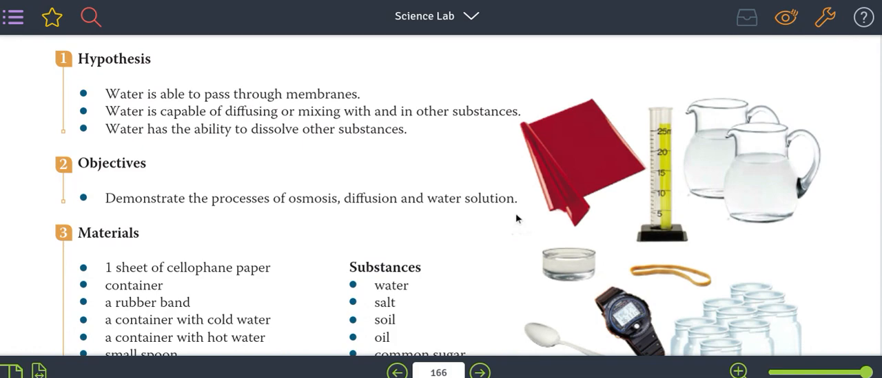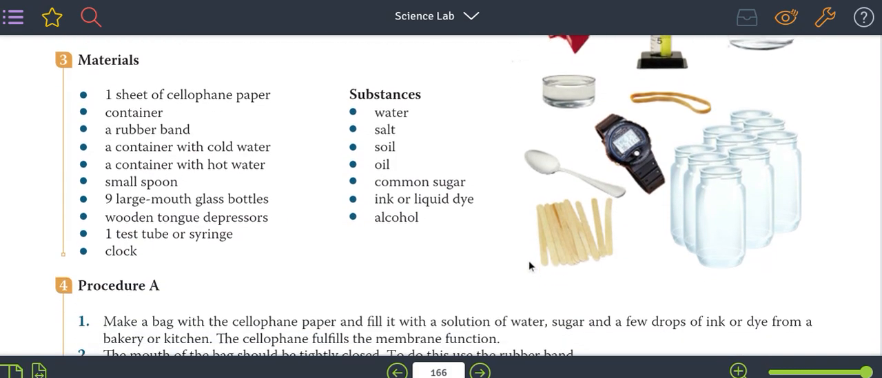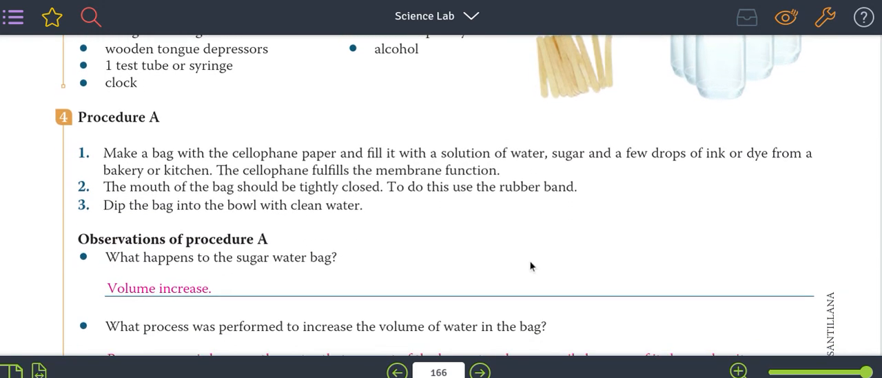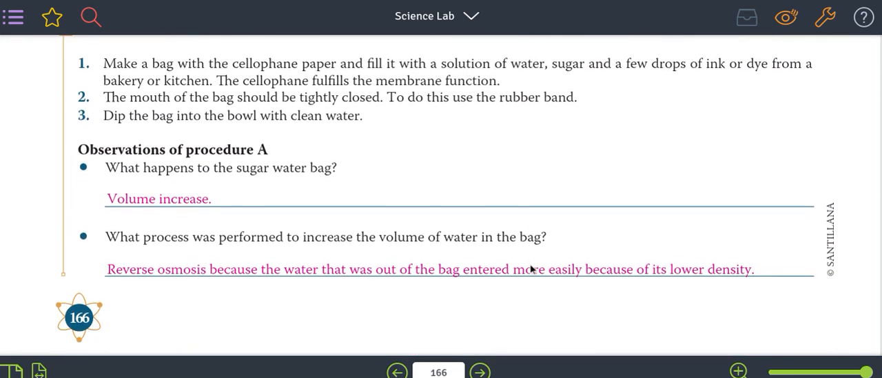El objetivo es demonstrate the process of osmosis diffusion in water solutions. Ahí tenemos los instrumentos, ahí lo pueden ver. Y nos dice, what happens to the sugar water bath? ¿Qué pasa cuando se agrega azúcar al agua? Volume increases. Obviamente el volumen incrementa, o sea que hay más cantidad de líquido, de volumen.